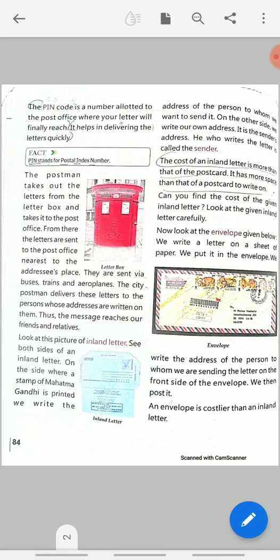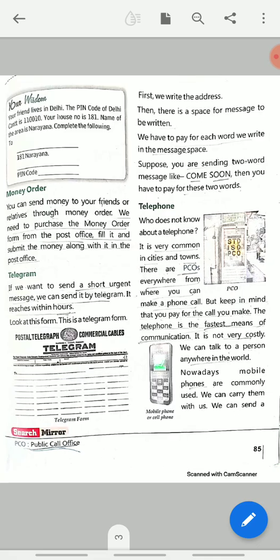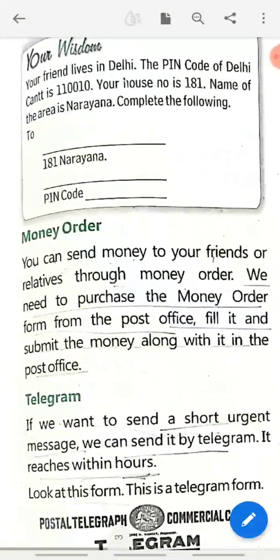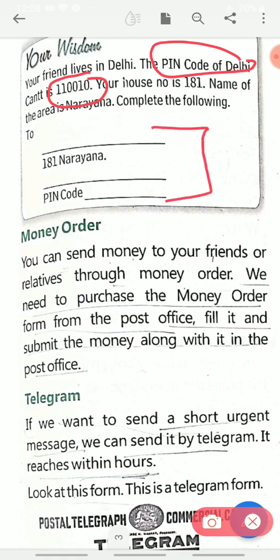Children, please take a pencil because you have to underline also. So today we will be starting with page number 85. Your friend lives in Delhi and the pin code of Delhi is 110010. So you can mark this. The pin code of Delhi is 110010. Okay, and now this is your homework. You fill it yourself, and in the next class I will tell you the answer.